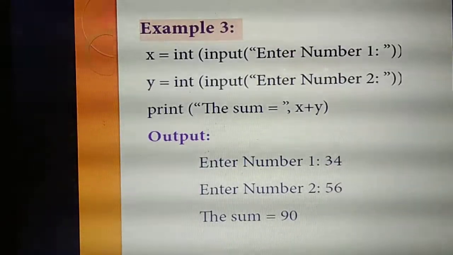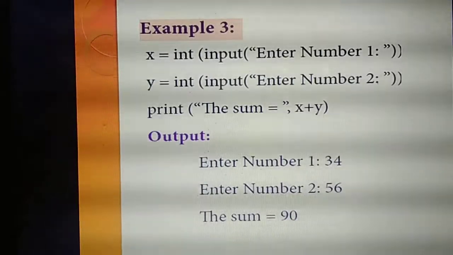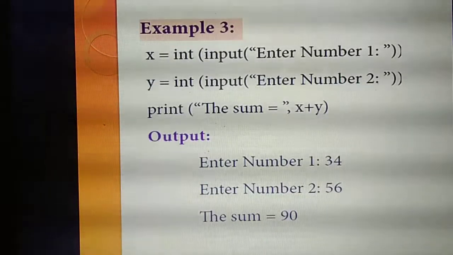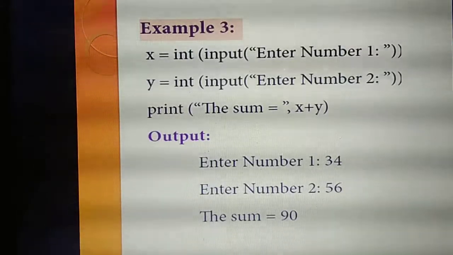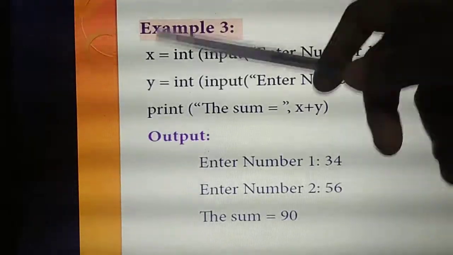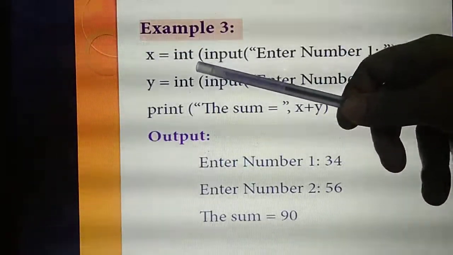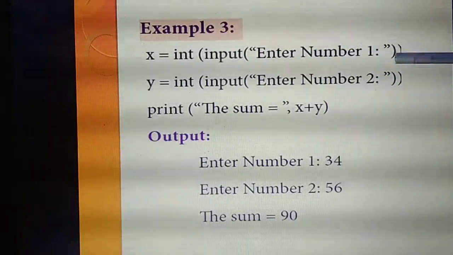So this is the example of that. Here I am going to enter numbers. For numbers, which data type do you need to use? int. So x = int(input("Enter number 1")). What function am I using? input() with a prompt string.